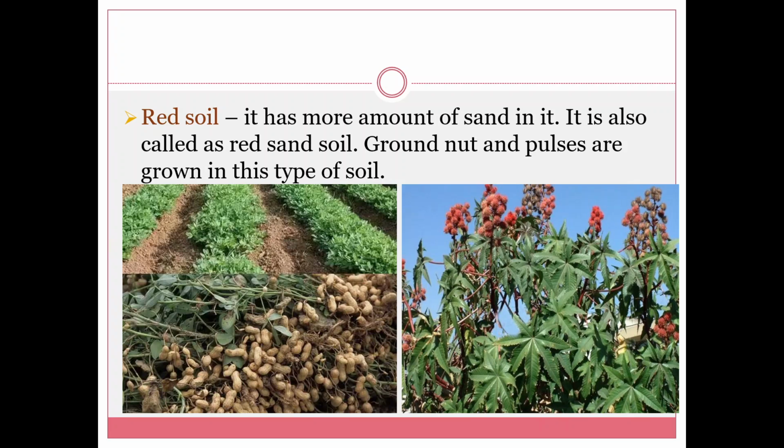Next is red soil. It has more amount of sand in it. It is also called as red sand soil. Groundnut and pulses are grown in this type of soil.